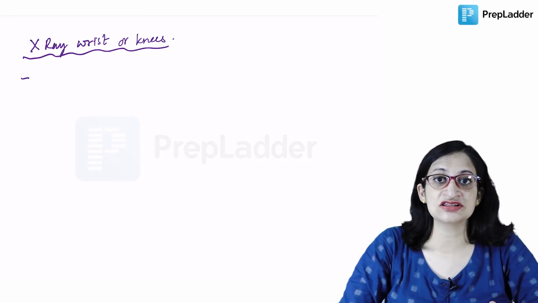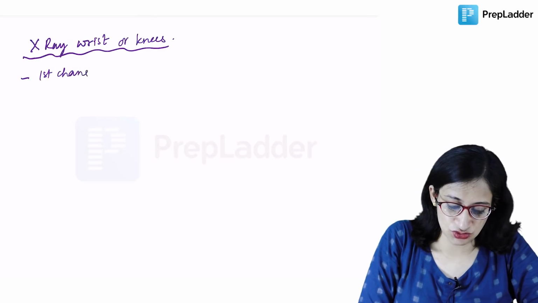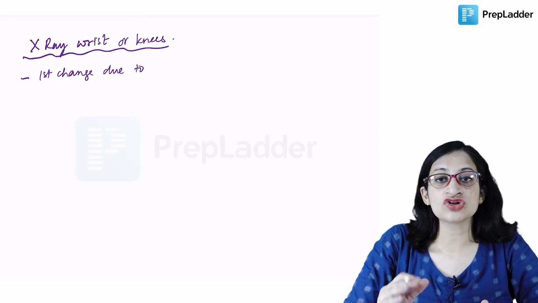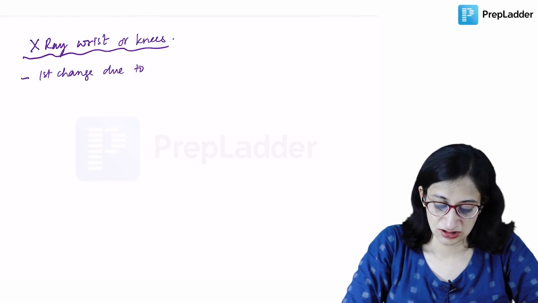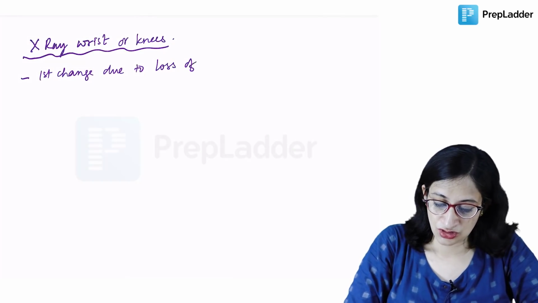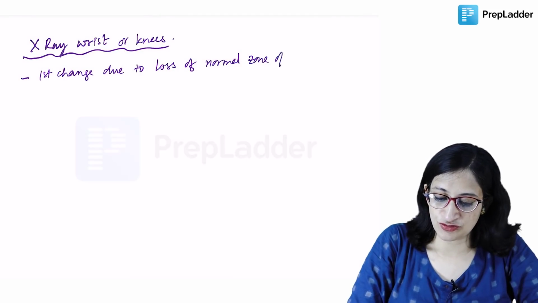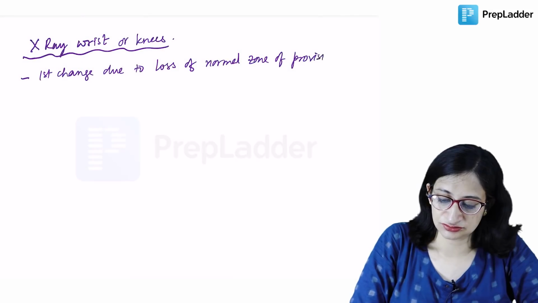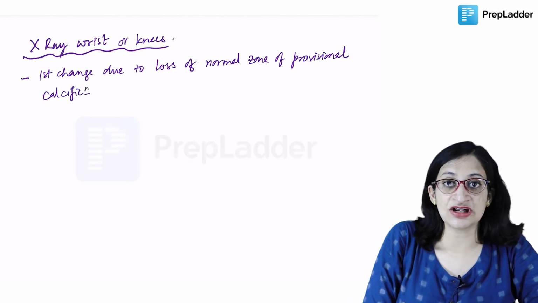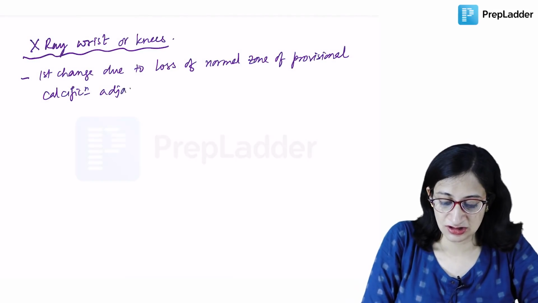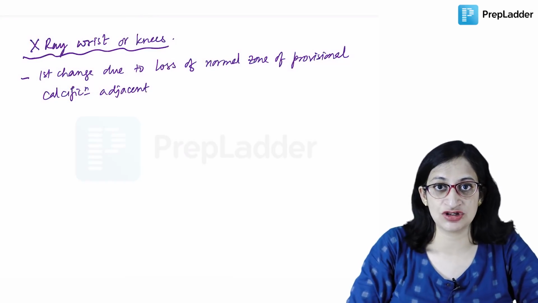The first change seen on the X-ray is due to loss of the normal zone of provisional calcification adjacent to the metaphysis. So the metaphysis becomes very irregular. There is fraying of the end of the long bone.